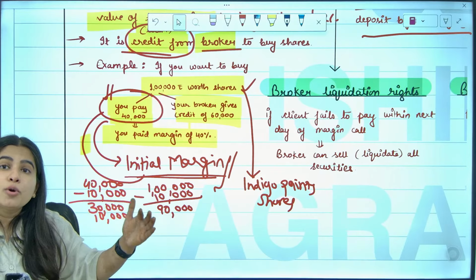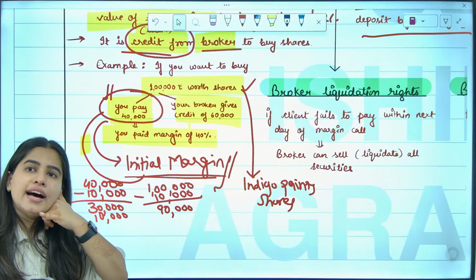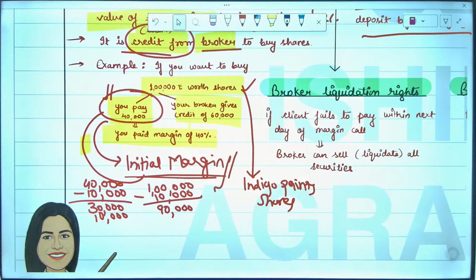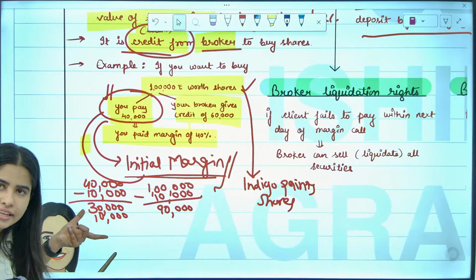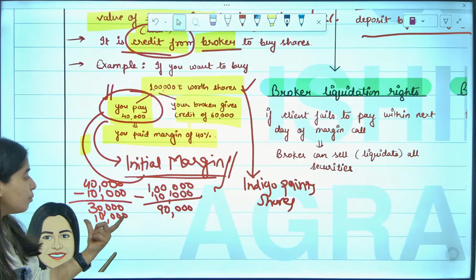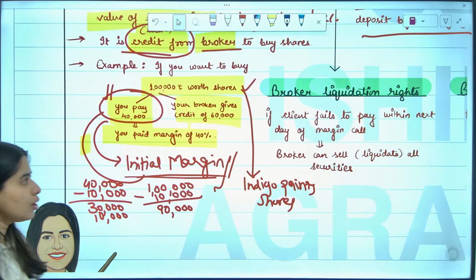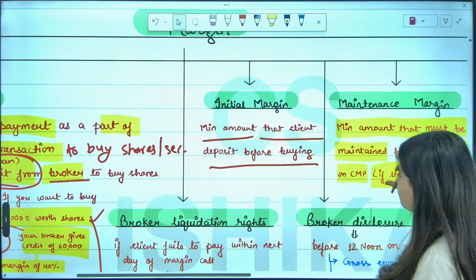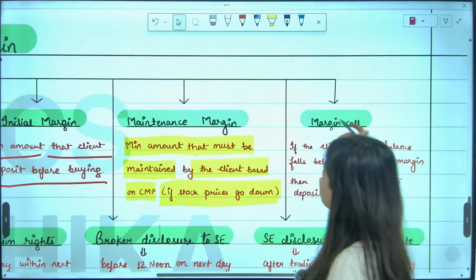So in this case, my broker will call me and ask me, Ishika madam, pay 10,000 more. That is known as margin call. Margin call means in order to maintain this maintenance margin, broker will ask you to pay the additional money. Broker will ask me to pay this additional 10,000. That is known as margin call. So what do you mean by margin call?